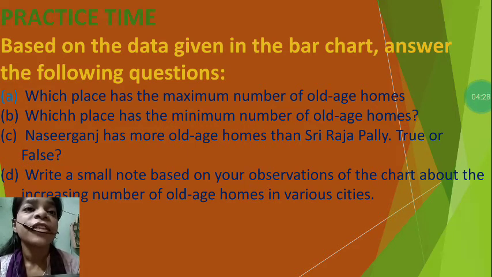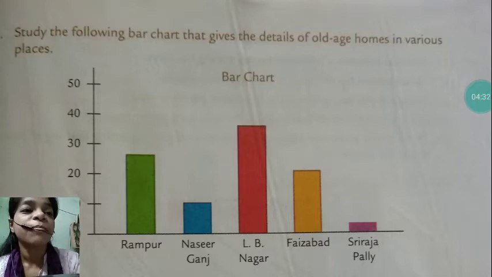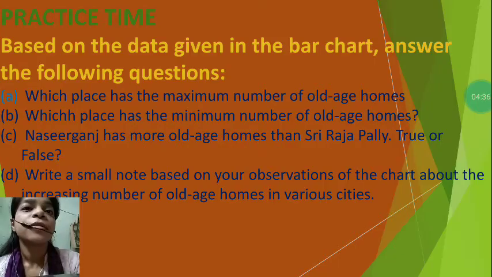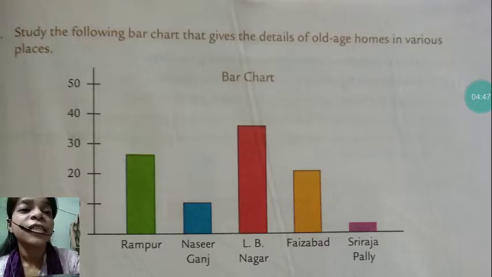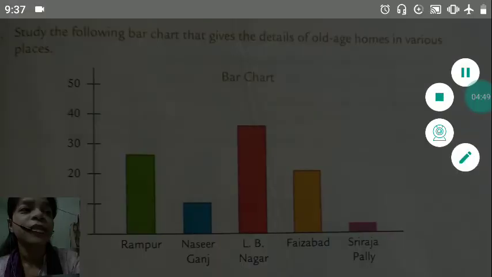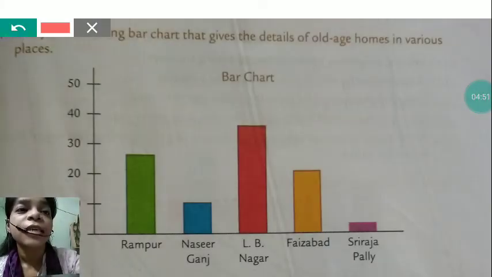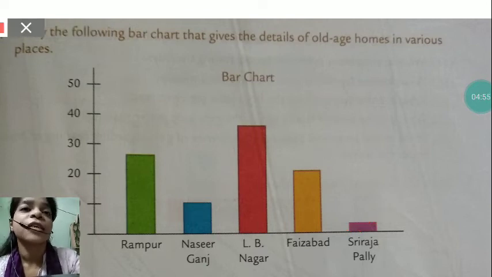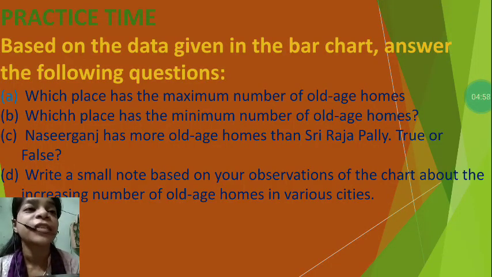Number B, which place has the minimum number of old age homes? Now minimum you can see is Sri Raja Palle. So for B, Sri Raja Palle. Number C, Nasriganj has more old age homes than Sri Raja Palle. True or false? Now you can see Nasriganj is higher than Sri Raja Palle. So the statement given is true.